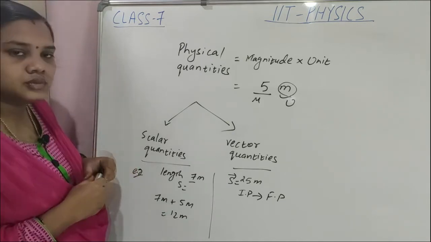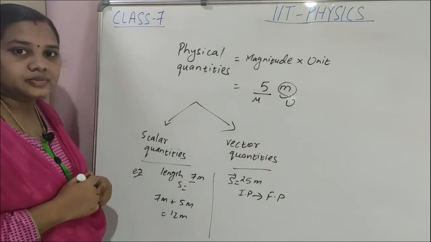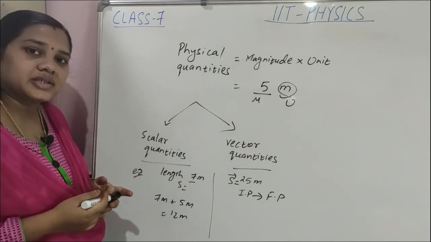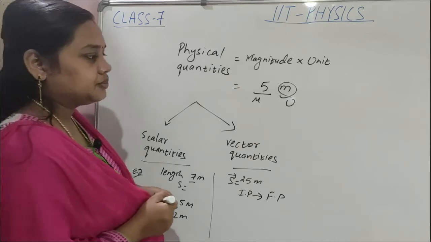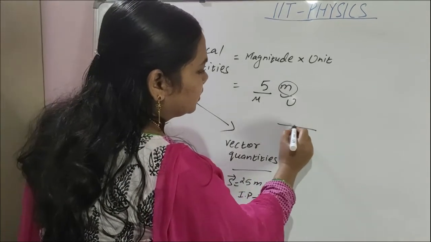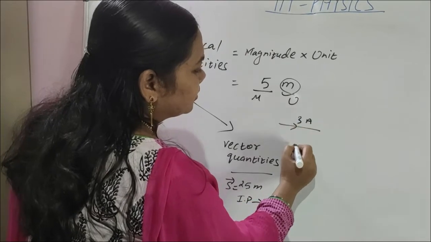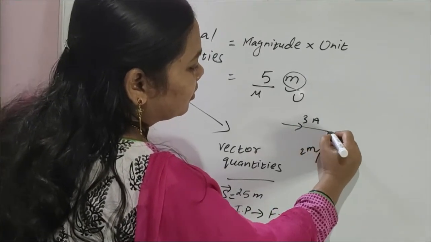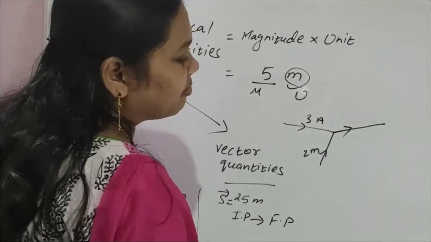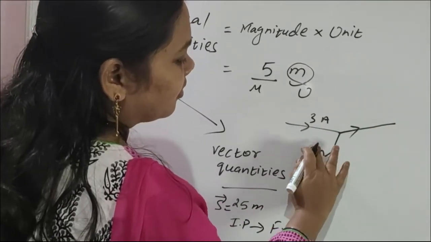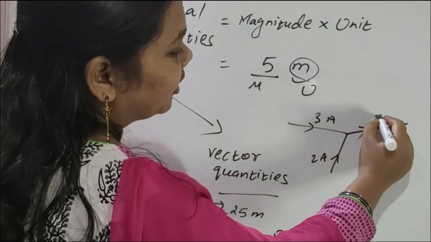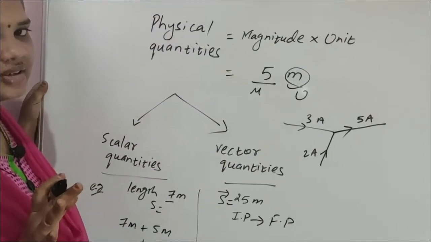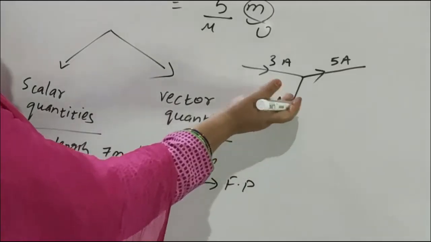Here you see the example, current. Current has direction, but still current is not a vector quantity, it's a scalar quantity. Suppose 3 ampere and here 2 ampere, when combined, give 5 ampere. Does current have direction or not, children? Magnitude is there, direction is there.